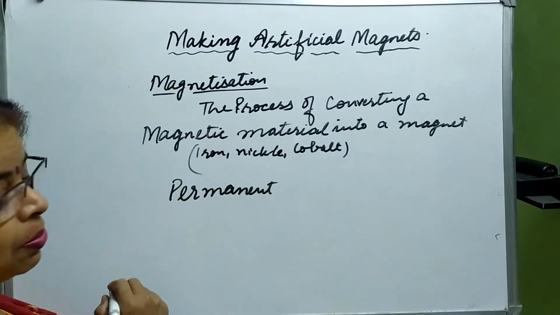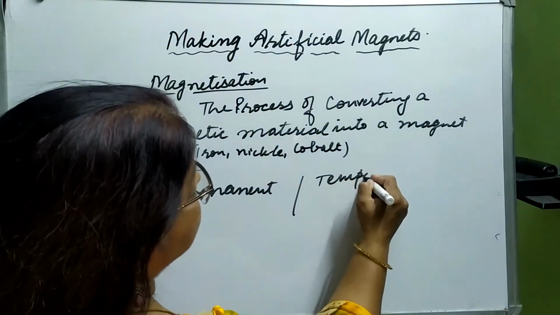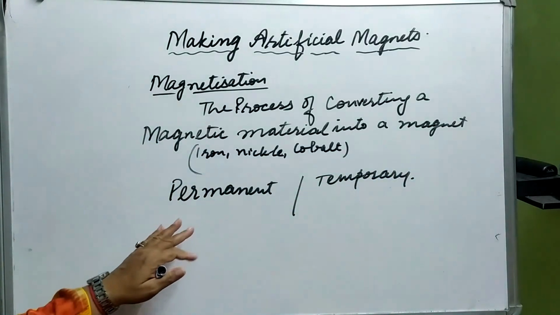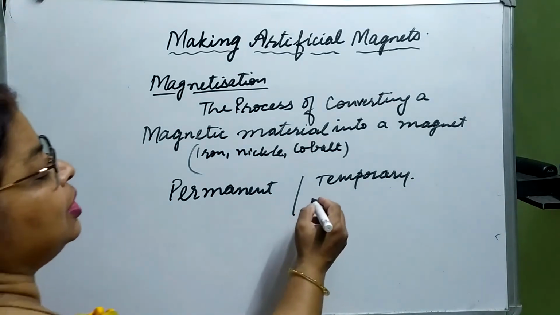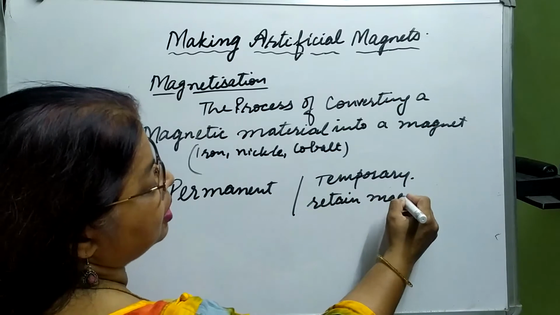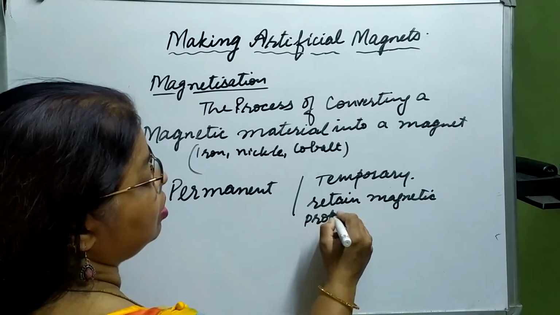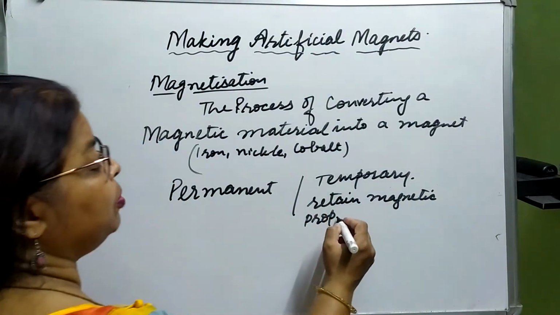Fine. So the magnets which are made artificially, they may be temporary or permanent in nature. They can be permanent or they can be temporary. Temporary magnets means the magnets which retain magnetic properties for a short period of time.